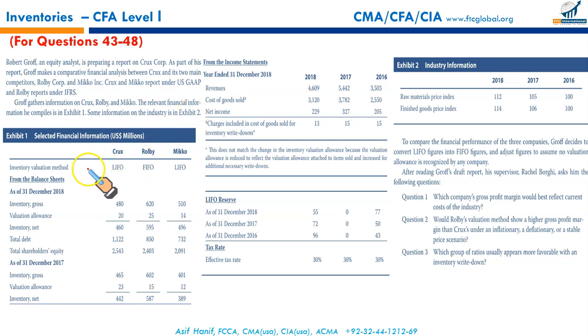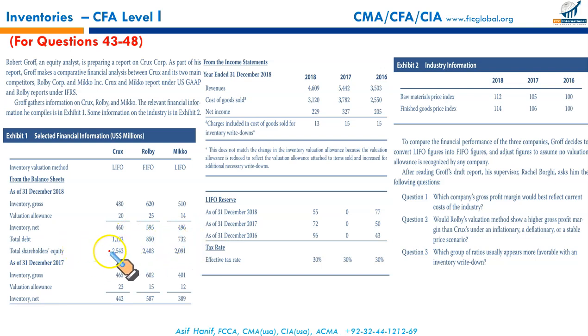So we have been given the comparatives of Crux, Rolby, and MICO. We have been given the gross inventory, valuation allowance, that is the reduction in the value because of difference between the designated market price and the cost under LIFO and FIFO, and for FIFO it is cost versus NRV. I'm sure you know. So this will give us the net inventory numbers.